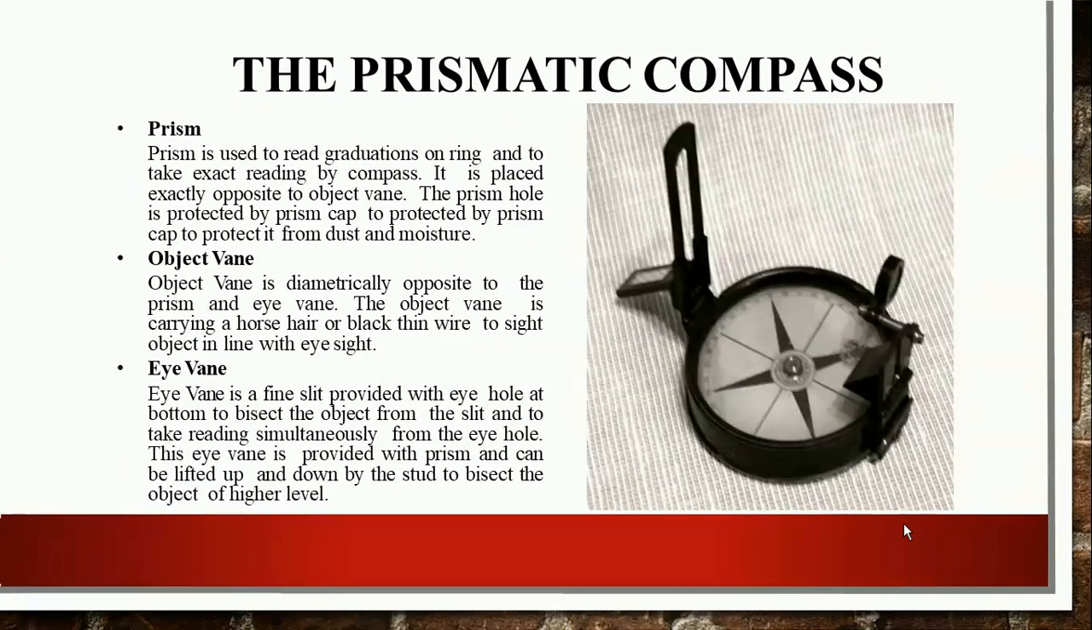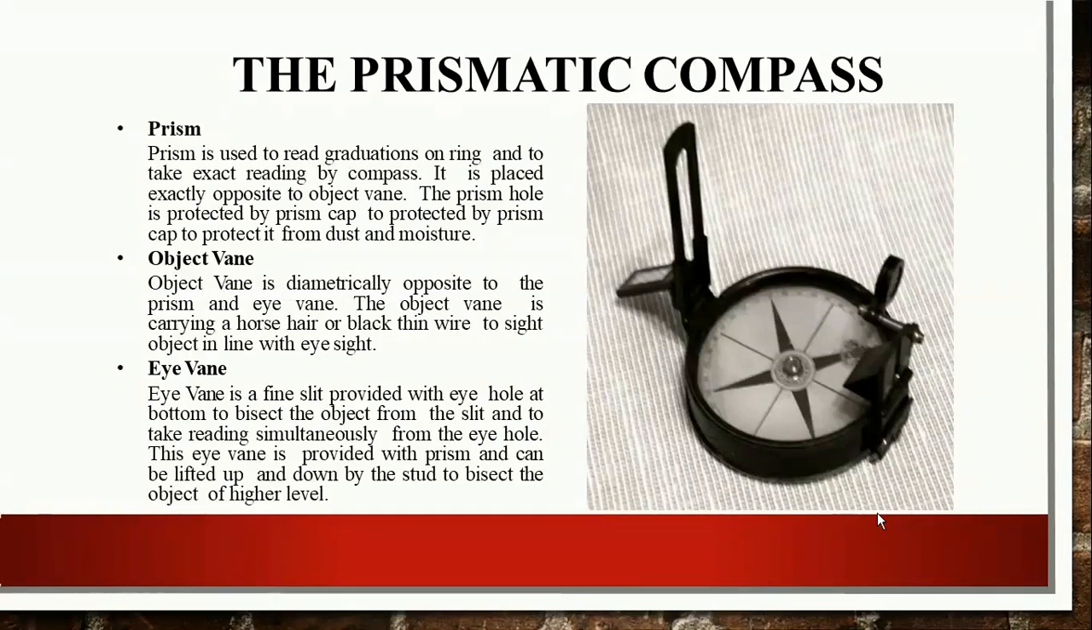Now, next, there is a prism. The prism is used for reading the graduations on the ring and to take the exact reading from the compass. It is placed exactly opposite to the object vane. The prism hole is protected with the help of a prism cap, to protect the prism from dust and moisture. So basically, this is the attachment from which we are able to read the angles.